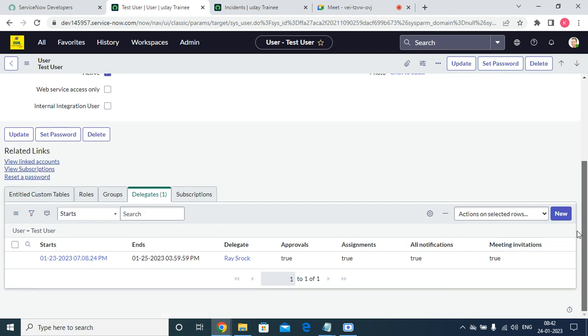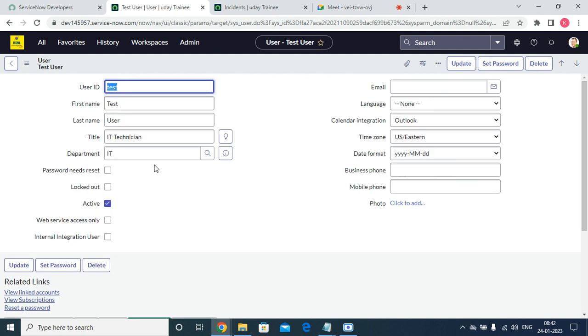We have seen how we can assign a role, and how we can configure a delegate. In real time, the common issues are these. Mostly, the user profile gets locked out sometimes. At that time we need to set locked out to false and save that record. Then only the user will be able to log in.